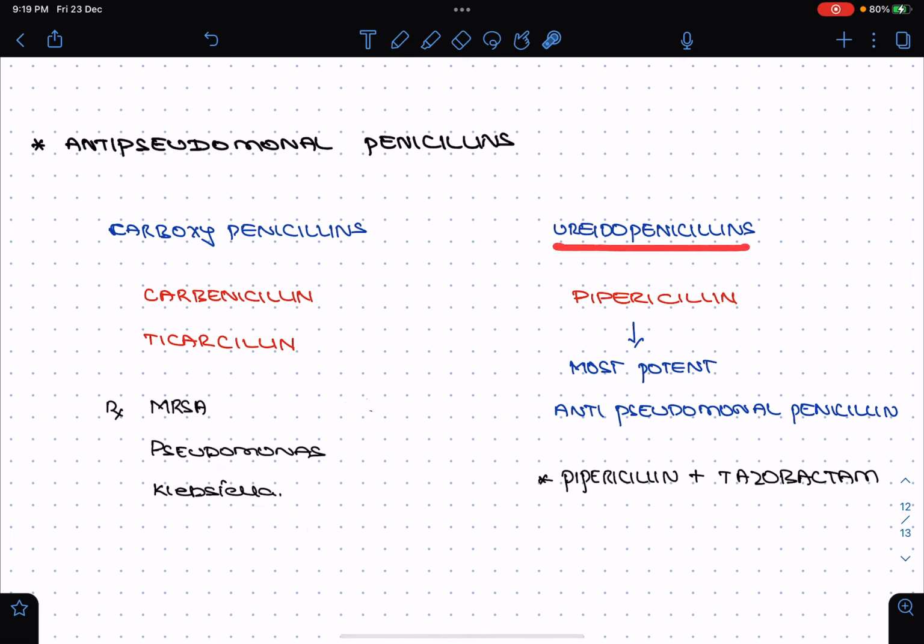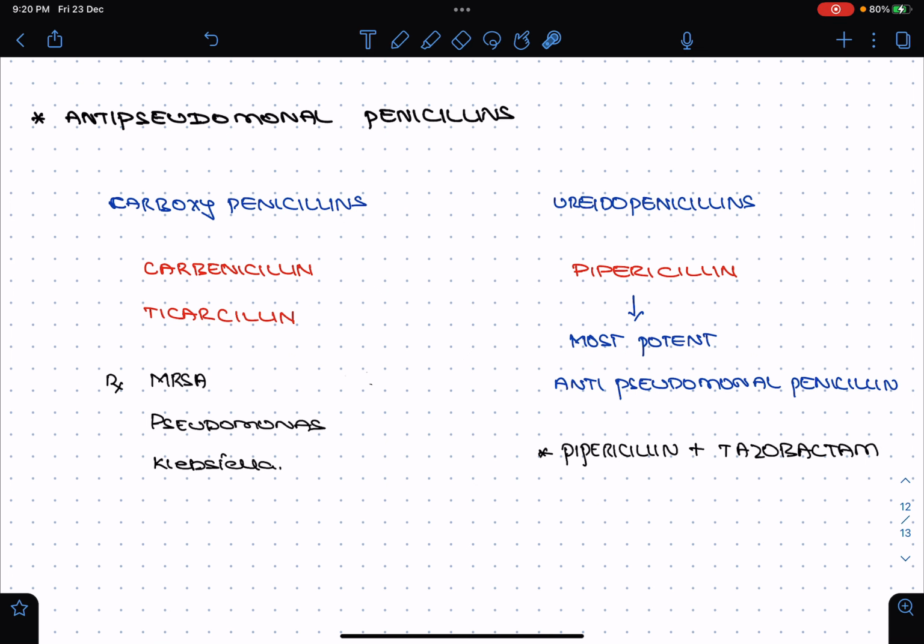Whereas under the ureidopenicillins, we have piperacillin. It is the most potent penicillin against pseudomonas. So it is an anti-pseudomonal penicillin. So which is the anti-pseudomonal penicillin? It is your ureidopenicillin, that is piperacillin. So it can be combined with tazobactam for more effectiveness.